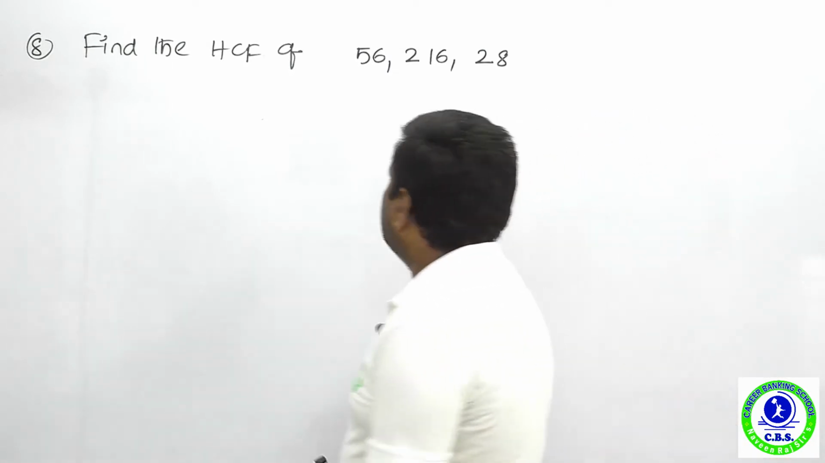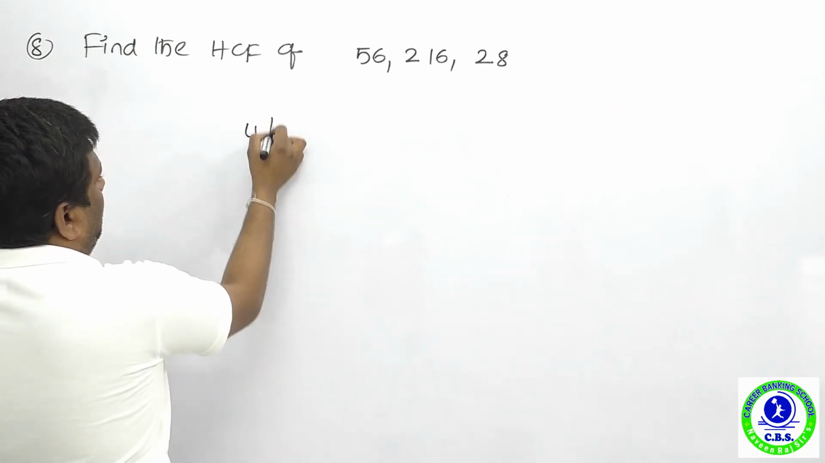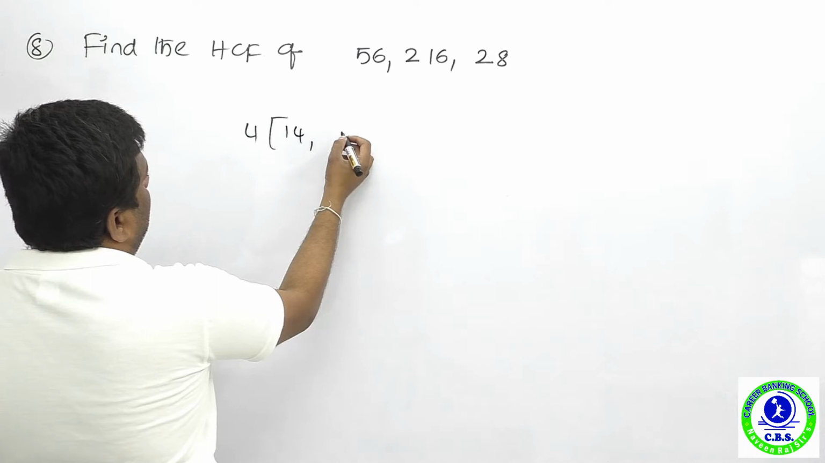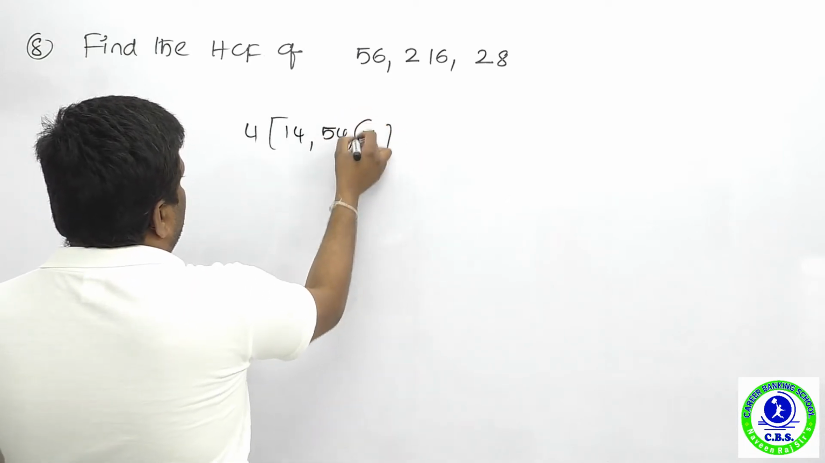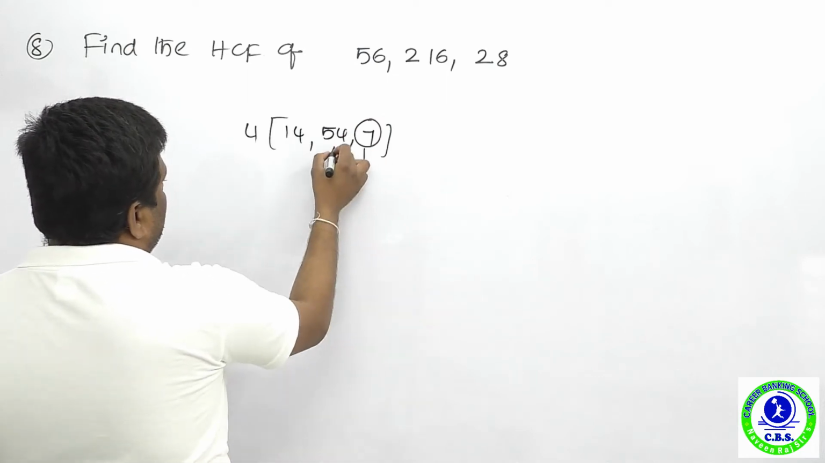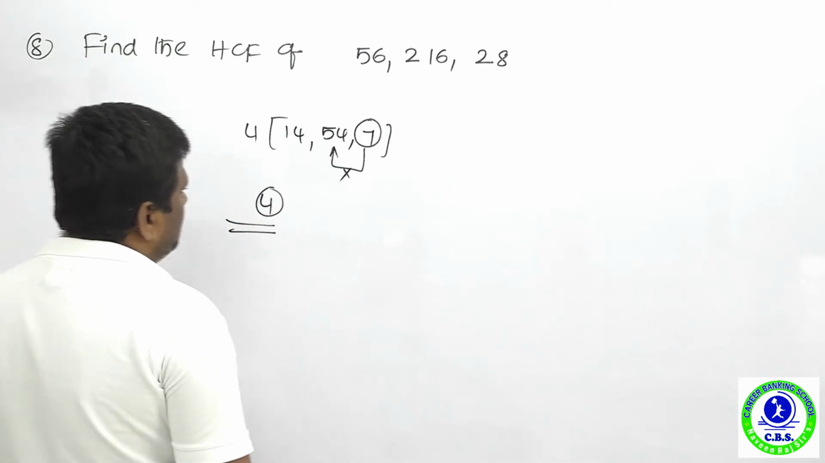Find the HCF of 56, 16, 28. Take 4 as common. 4 14s are 56, 4 4s are 16, and 4 7s are 28. Now 7 is a prime number and 7 does not divide 4. Therefore, what is the HCF of all these numbers? 4 is the absolutely right answer.